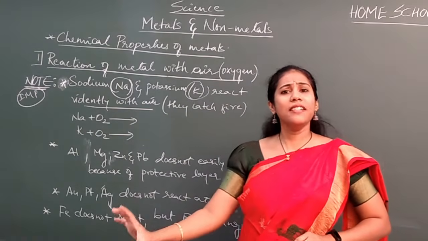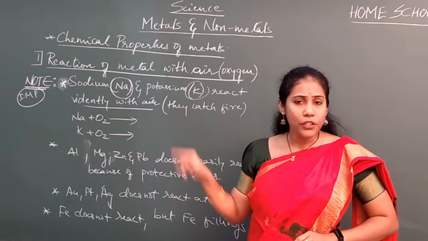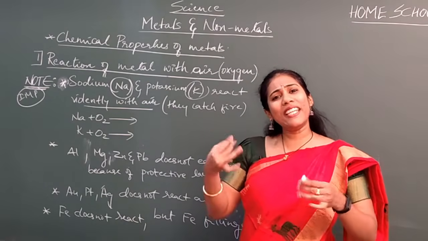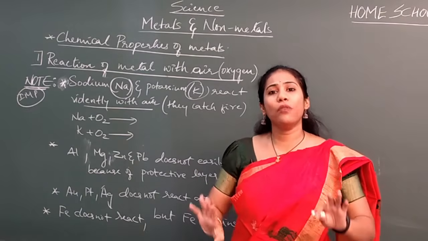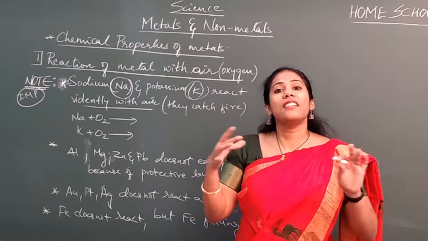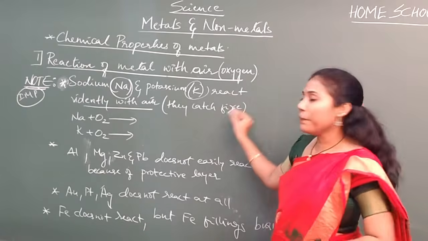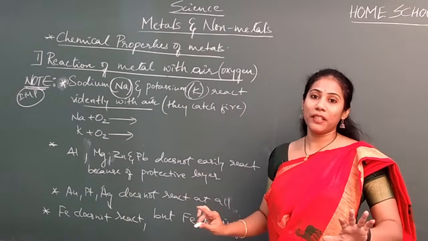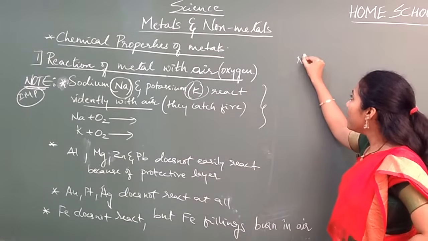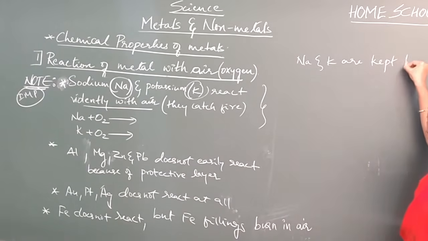Among all elements in the periodic table, the elements in the first group, sodium and potassium, are highly reactive. They will react very violently with air and water. You cannot control the reaction, and you will observe lots of fire. Clear everybody? That is the reason sodium and potassium are not kept in the open. They are stored in kerosene. Remember one point here: sodium and potassium are kept in kerosene.